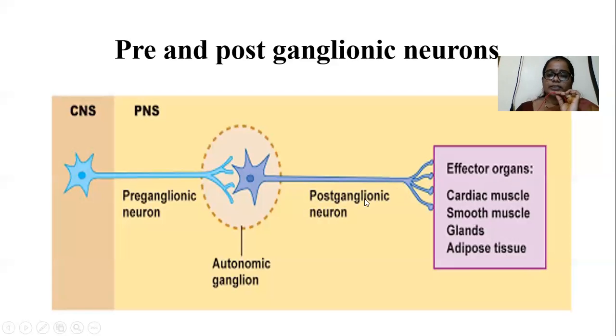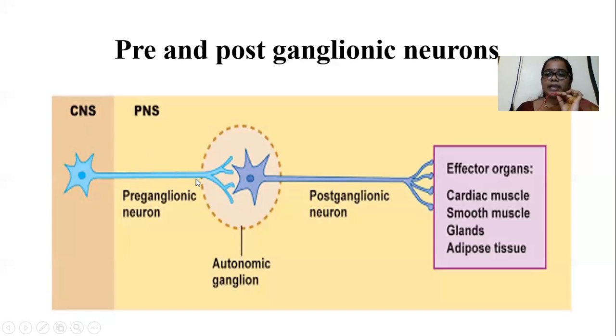Here the postganglionic neurons are unmyelinated, which means there is an absence of myelin sheath. Especially in the autonomic nervous system, postganglionic neurons are unmyelinated and preganglionic neurons are myelinated. So there is a major difference. The preganglionic neuron cell bodies extend from the CNS, and they receive the signals from the CNS.